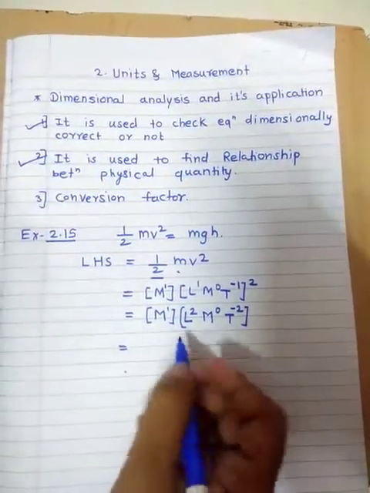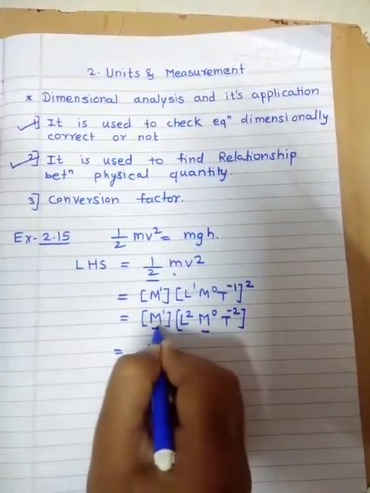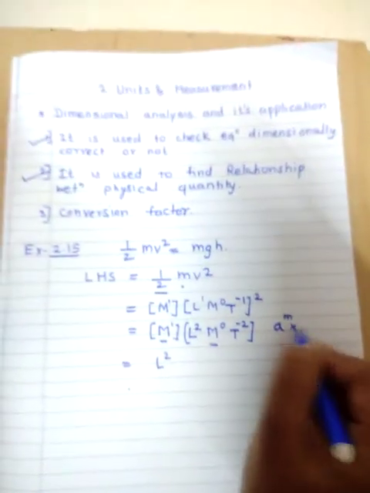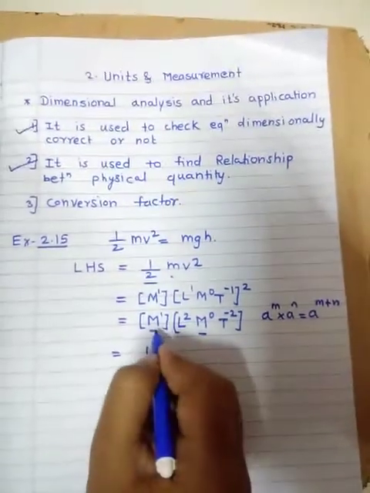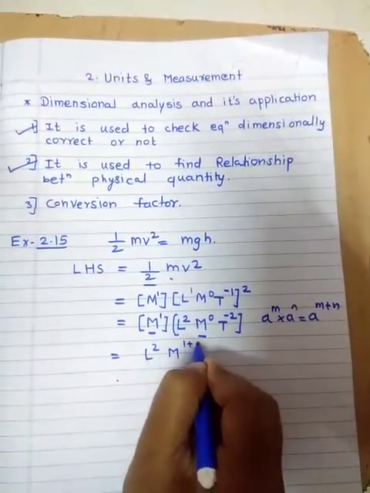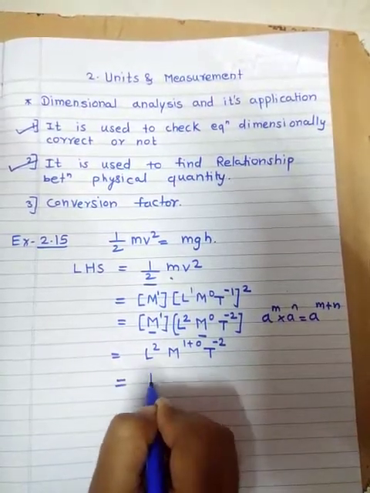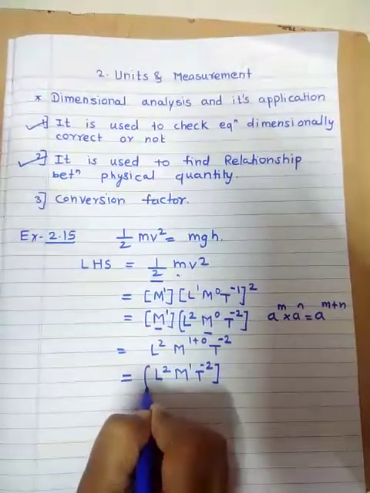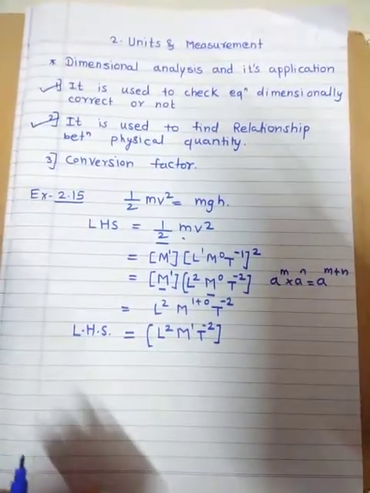Next, this L raised to 2 as it is. But for M, we have M raised to 1 and M raised to 0. You know the rule: A raised to m into A raised to n is equal to A raised to m plus n. So it is 1 and 0 that we are adding. M raised to 1 plus 0, and T raised to minus 2 as it is. So L raised to 2, M raised to 1, T raised to minus 2. This is what we are getting for the LHS, the left hand side.